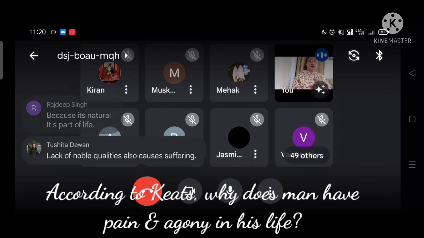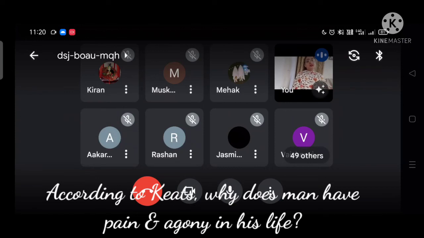Yes, and very good. It's lack of noble qualities that cause suffering. So we feel around us that we're surrounded by so many people who are selfish, so many people who are greedy, and they always want to extract something out of us. They always want to take something out of us, but they don't want to give anything in return. So when we feel ourselves surrounded with such people, when there is a lot of negativity around us, it is bound to cause a lot of pain and suffering in our lives.